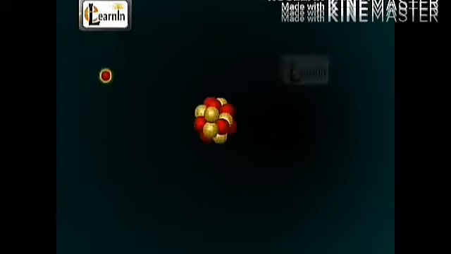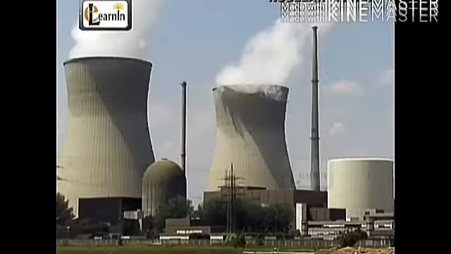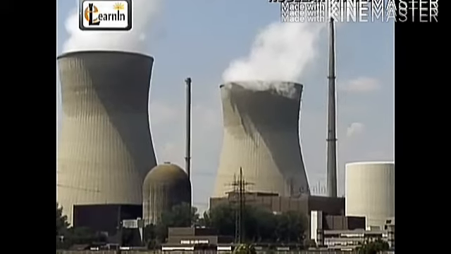The fissile materials are uranium-235, uranium-239, uranium-241 are examples of fissile materials. Fissile materials are used in nuclear reactors to produce electricity.